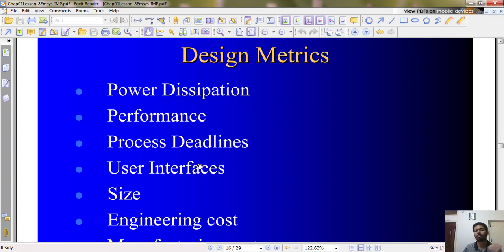So power dissipation matters there. Normally we should consider when to consider and when not to consider. It depends on the type of the supply.